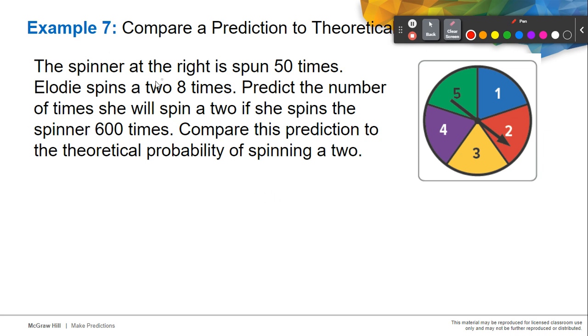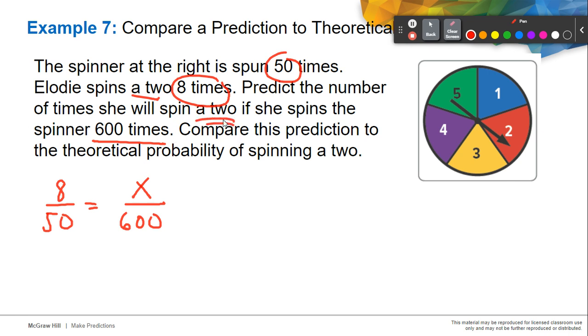Since we spun the 2 eight times out of 50, the experimental probability of spinning a 2 is 8 over 50. We are going to repeat our experiment 600 times, and find out how many times our 2 will appear again.